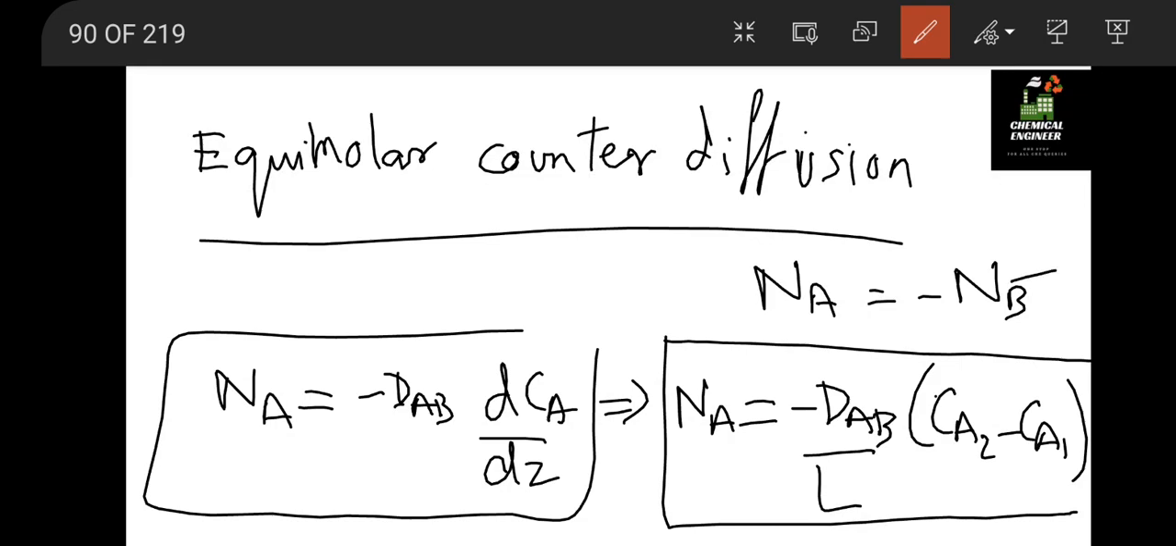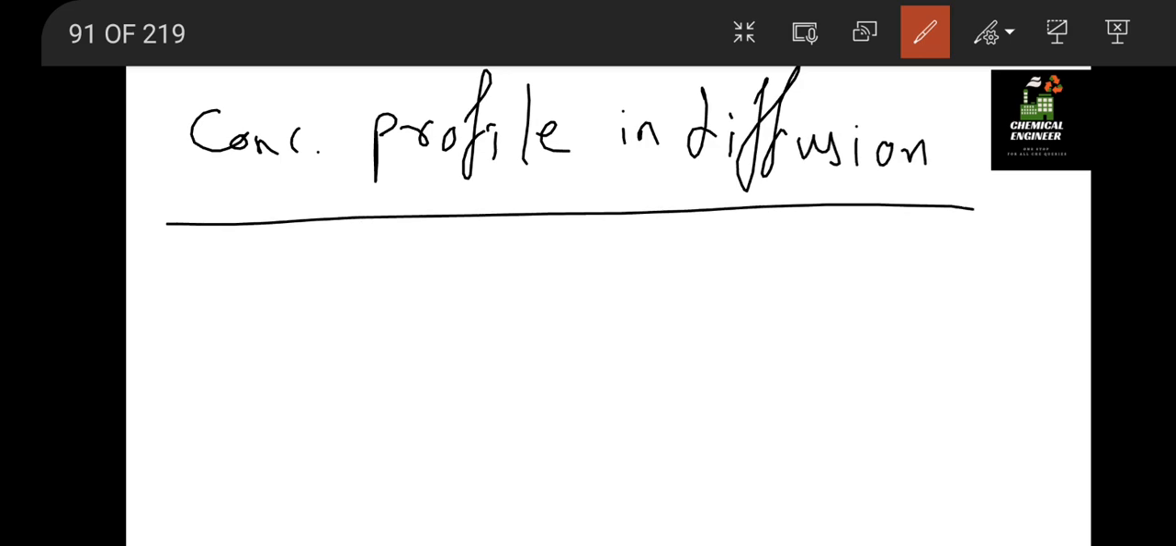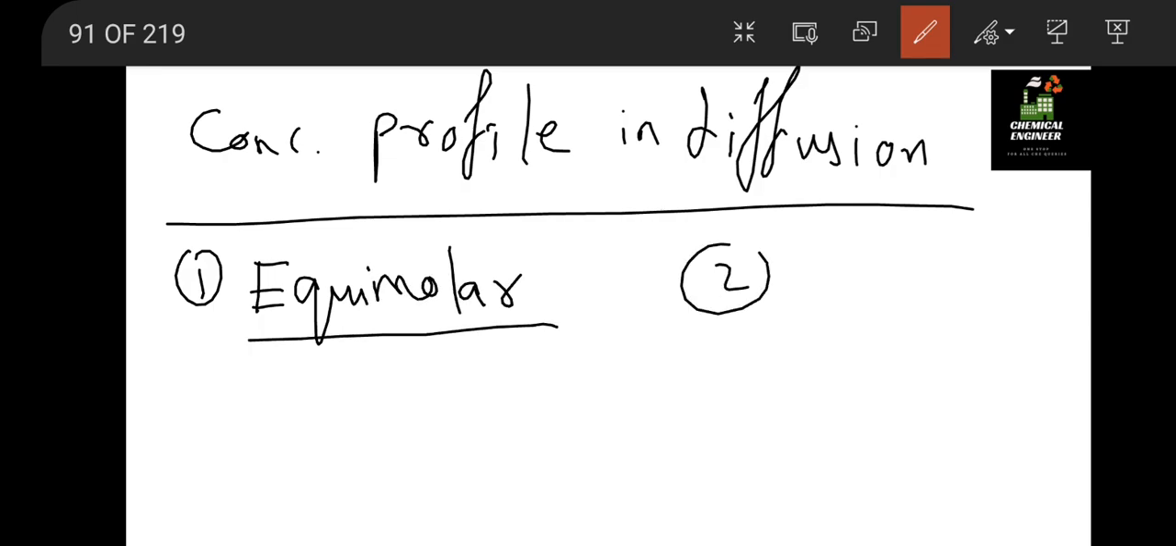Alright, now we have the concentration profile in diffusion. So how do we get those profiles? We have a general formula. First for the equimolar case, and second for the non-diffusing case.